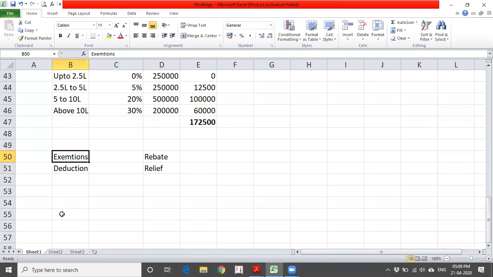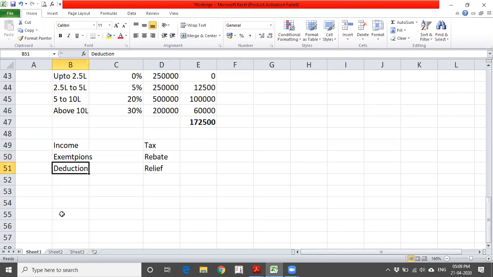See, exemptions and deductions are related to income. Whenever you are talking about exemption, exemption is that portion of income which is not going to form part of your gross total income itself.